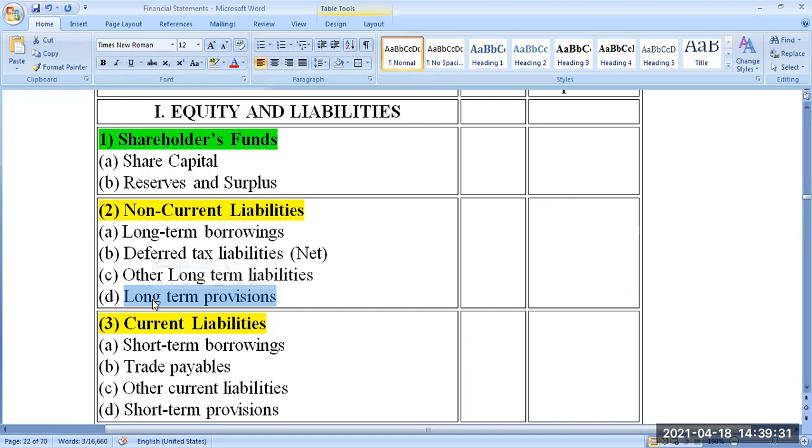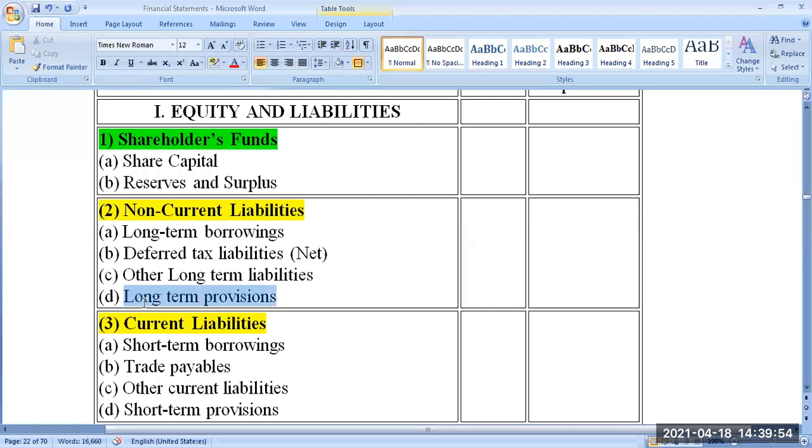What does it mean? In future, there may be any loss. To record that loss or to avoid that loss in the future, we have to reduce the profit now itself. We have to foresee the loss and record that loss now itself, even though it is not happening today. Such provision is called long-term provision.